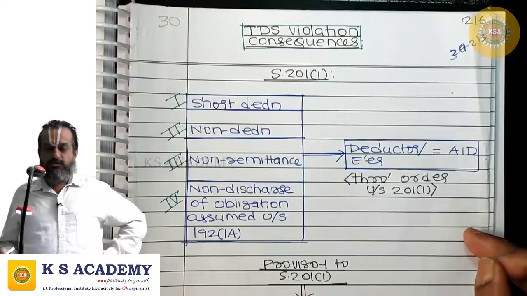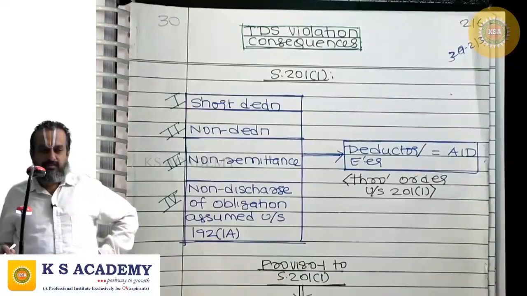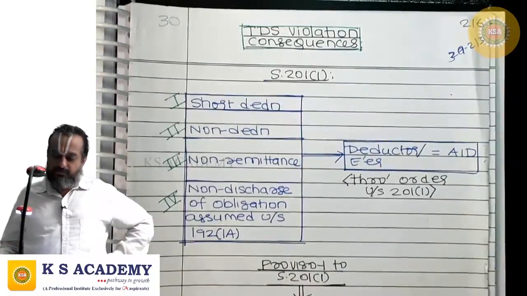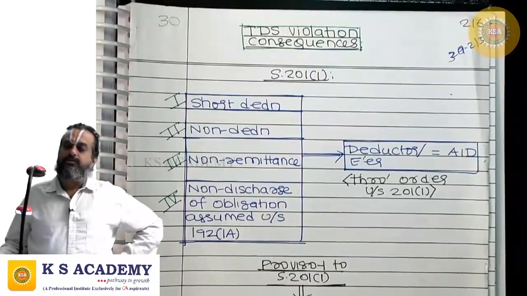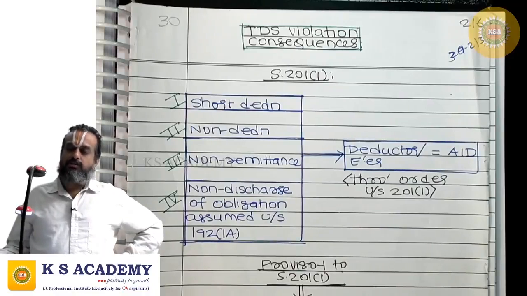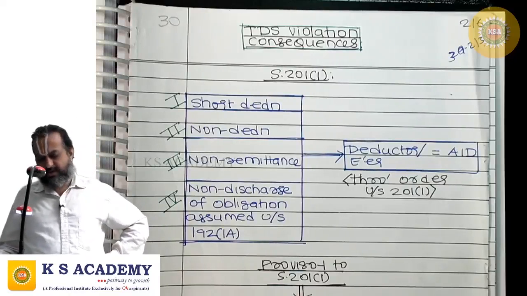He is not discharging this obligation. Then the employer becomes guilty of TDS violation. So what are the TDS violations? We are talking about short deduction, non-deduction, non-remittance, non-discharge of obligations assumed by the employer under 192 1A.